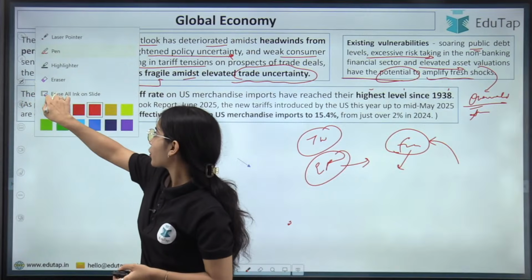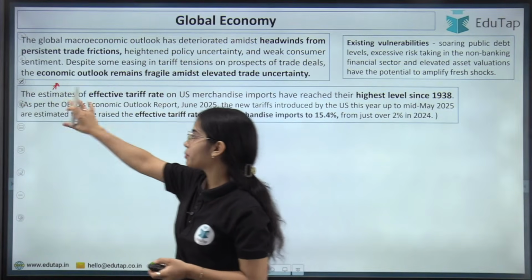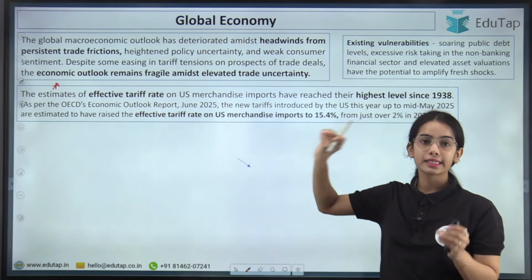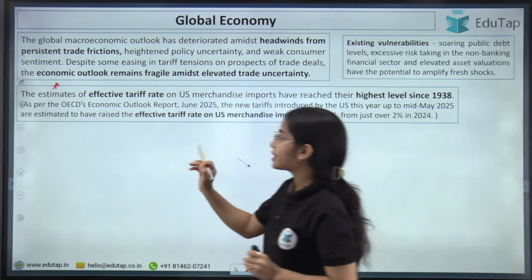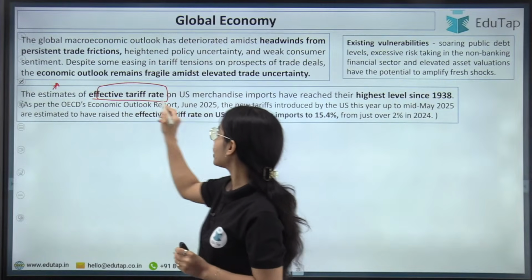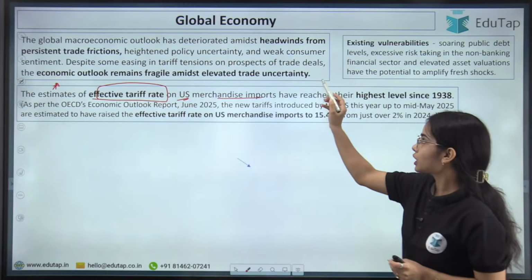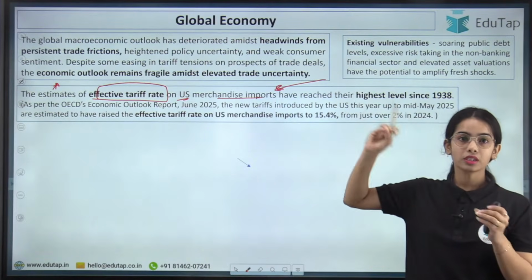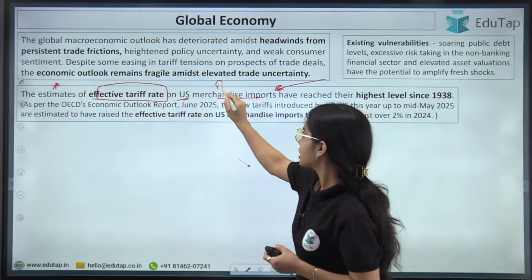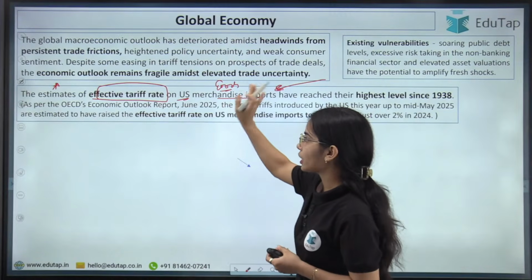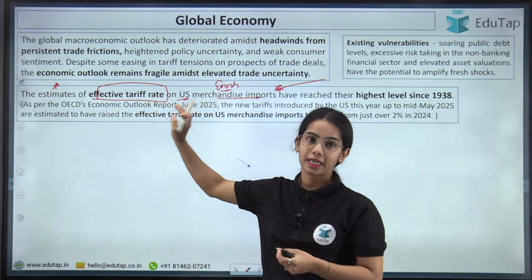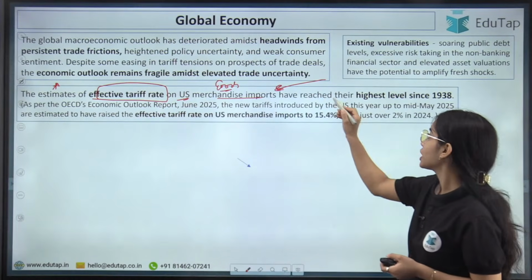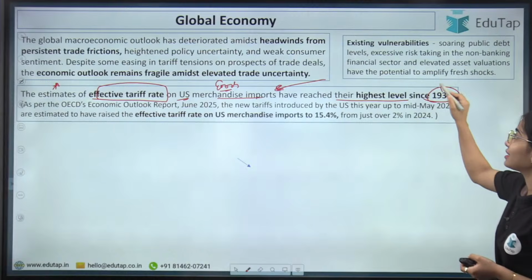Now this is a data point that you need to keep in mind, because it was not only in the Financial Stability Report but was also discussed in the newspapers. The estimate of the effective tariff rate on US merchandise imports: the US is importing goods and imposing a huge tariff on them. The effective tariff rate on US goods imports has reached its highest level since 1938.